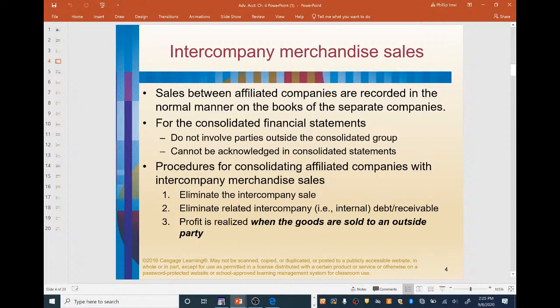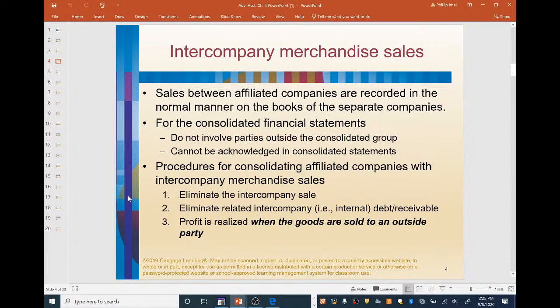So what this means right here, if the sale is between the parent or the subsidiary, then it cannot be acknowledged in the consolidated statements. Only a purchase or a sale to a company outside of the affiliated companies can be actually counted within the consolidated statement. So that's what that means. Do not involve parties outside the consolidated group, then it cannot be acknowledged in the statement. So meaning if it's between the parties there.